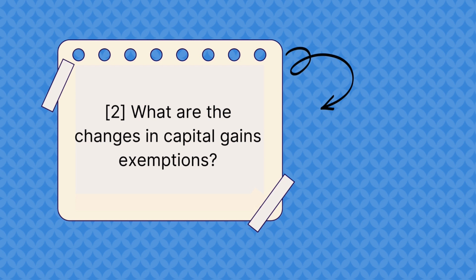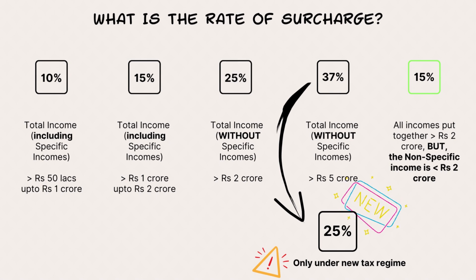Now let me go back to the previous slide. I just wanted to tell one more point here about the surcharge. Are these rates which we saw here applicable to all assessees, whether it is a company or partnership firm or individual or HUF, etc.? Actually not. The rates I've just discussed are applicable only for individuals, HUF (Hindu Undivided Families), Association of Persons, Body of Individuals, and Artificial Juridical Persons.